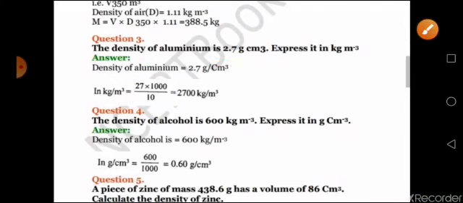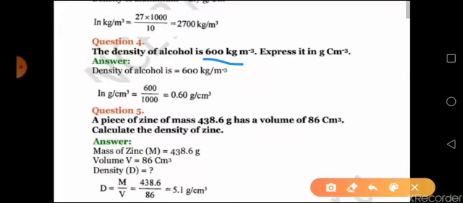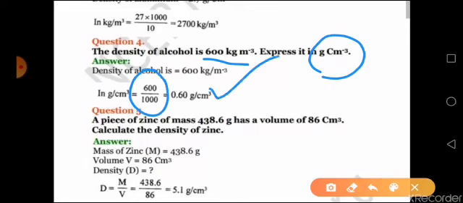then only go for solving your numericals, else you will not understand. Now coming to your question number 4, density of alcohol is given. You have to express it in gram centimeter raised to minus 3. So like your first question, simply divide it by 1000, you can convert it, right?